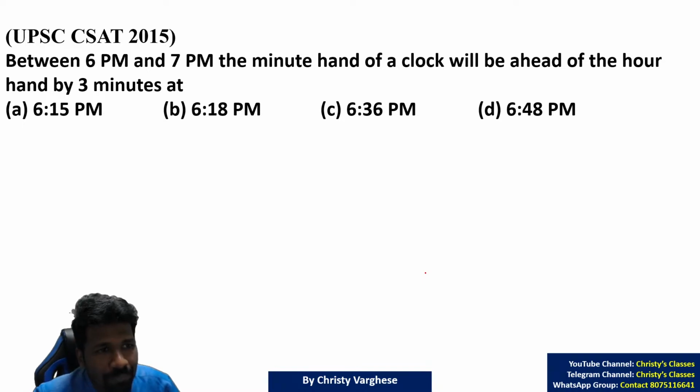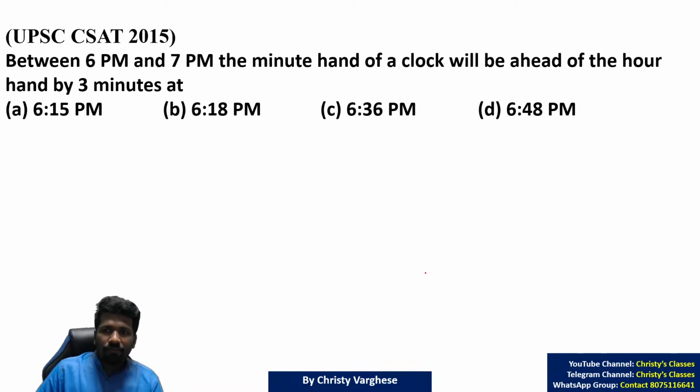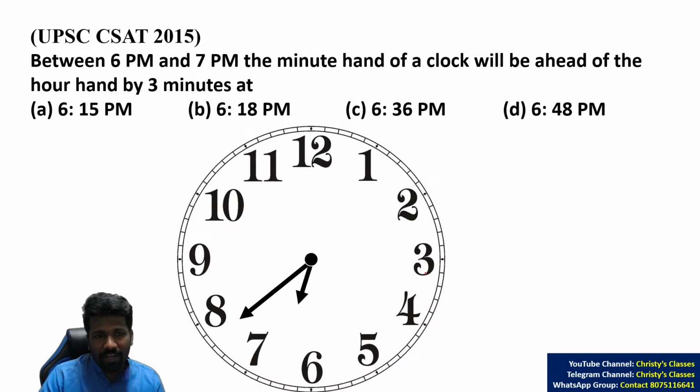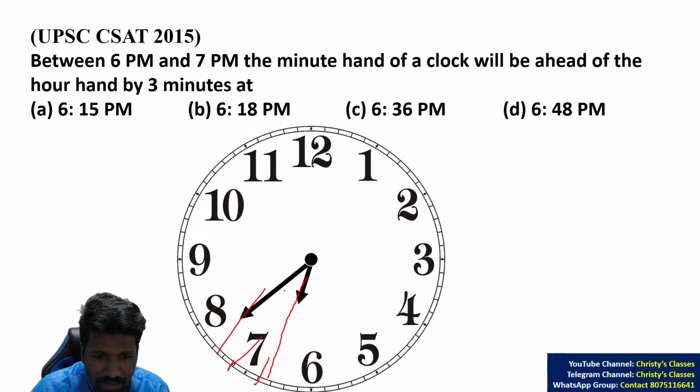Okay, I'll explain. Between 6 and 7, the minute hand of a clock will be ahead of the hour hand by 3 minutes. So, a 3-minute difference. You can imagine the picture something like this. A 3-minute division means if this is the hour hand, 1, 2, 3 divisions. It is just a rough picture. 3 divisions in between. Then what is that time?